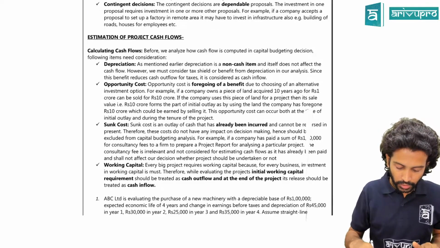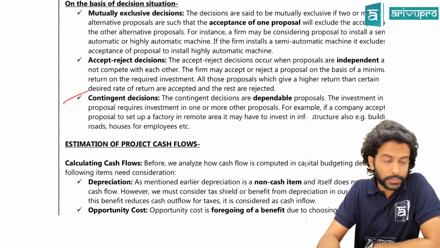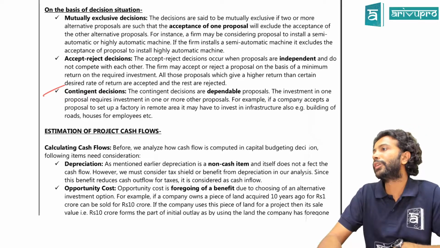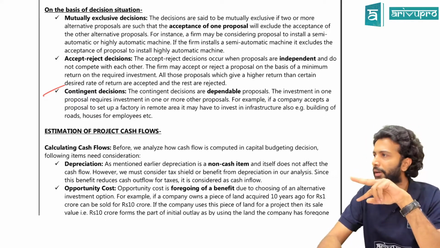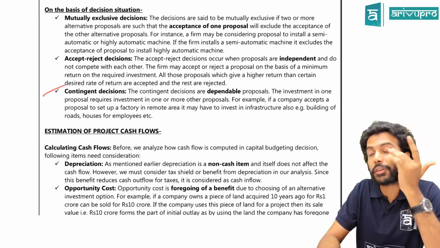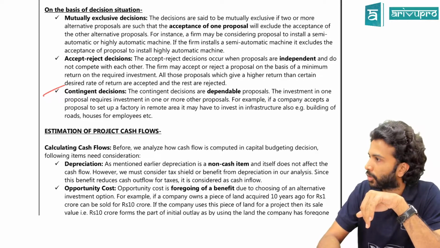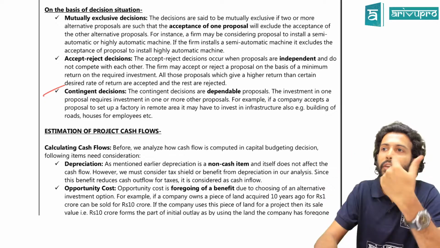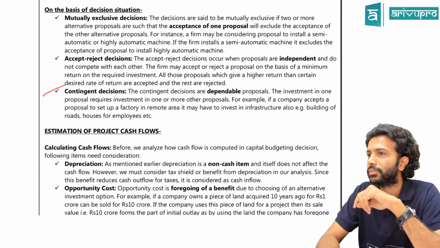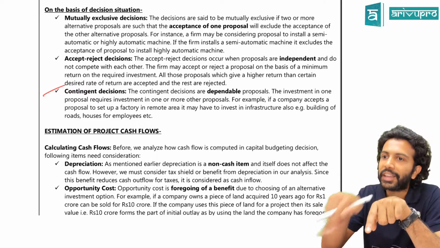Next is CAM. C stands for contingent decisions. Contingent decisions means certain projects or certain decisions you can take provided you also fulfill something else. Contingent means dependent. Like here only they have given an example. Let's say you want to open a factory in a rural area, one remote area. You can do so, but that area does not have any infrastructure at all. It has no road, no electricity, no water. Then what do you have to do? If you want to construct that factory over there, you also have to invest in infrastructure activities.